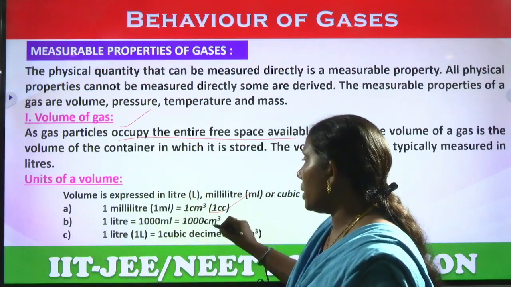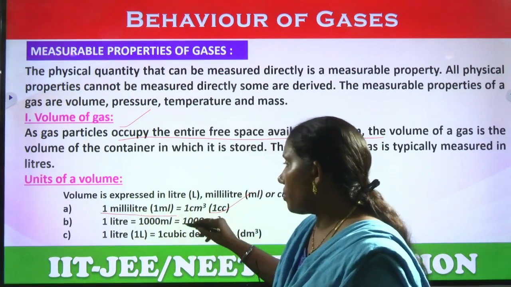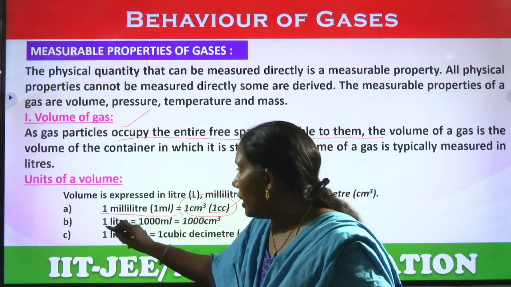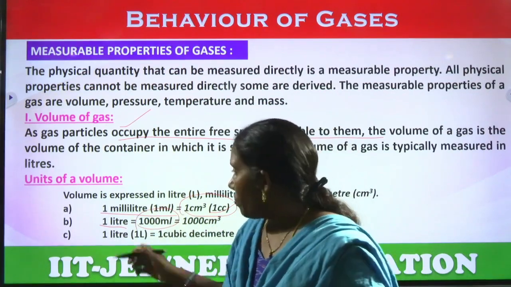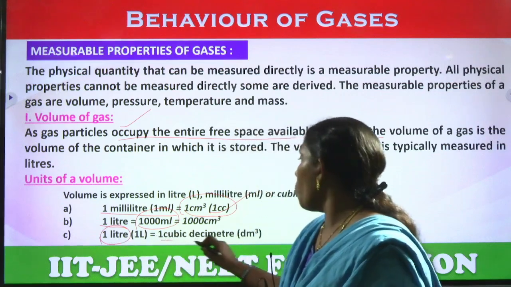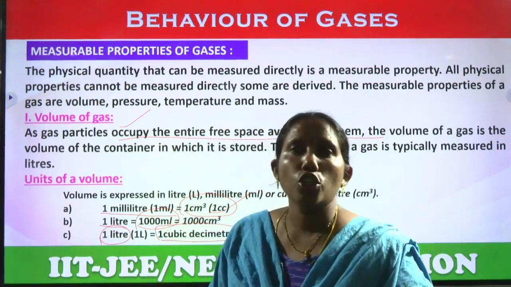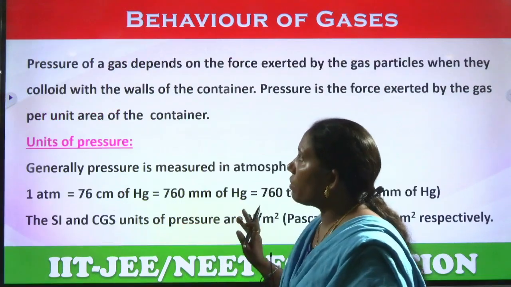These are the conversions. 1 milliliter gives you 1 cubic centimeter. 1 liter means 1000 ml. We know that 10 cube milliliters. And 1 liter is 1 cubic decimeter. Right? So these are the conversions.